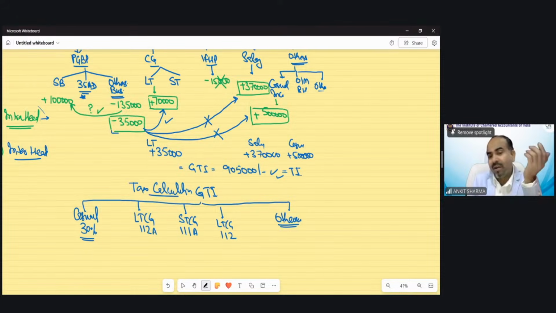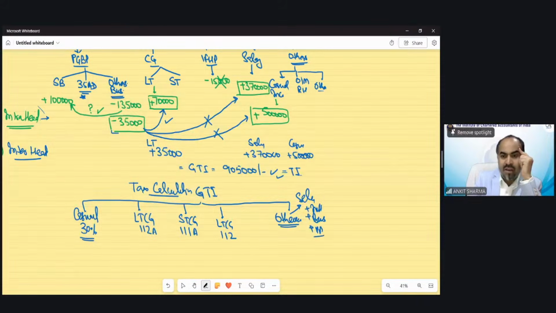Those are slab rate incomes. Salary would be the part of this other. This other does not mean other sources. This is salary plus interest income, plus business income, plus house property. All other, technically the balance income, would be there. Because these are having a special rate of income, all other would be the part of other.